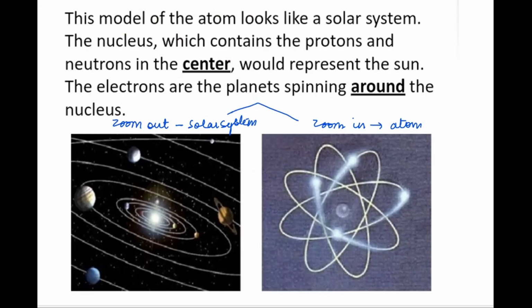So in the center you have the sun, and around the sun the different planets revolve in their own imaginary pathways. When you talk about an atom, it also has a nucleus in the center, and this nucleus comprises protons and neutrons. Around the protons and neutrons in the nucleus, you have the electrons. They revolve around them in their own imaginary pathways, just like the planets moving around the center, which is the sun.